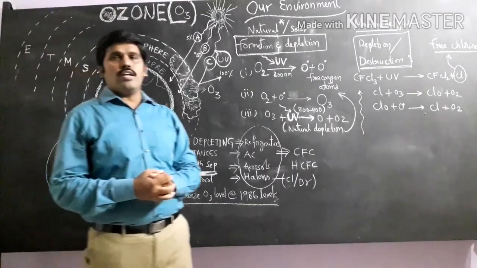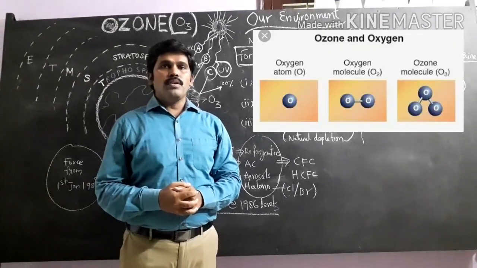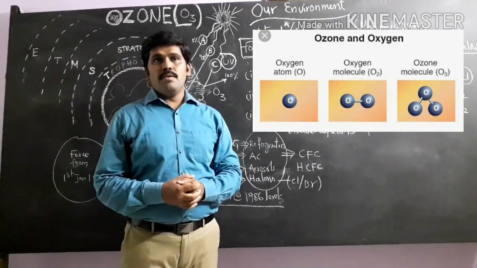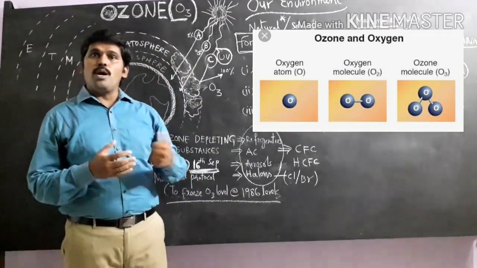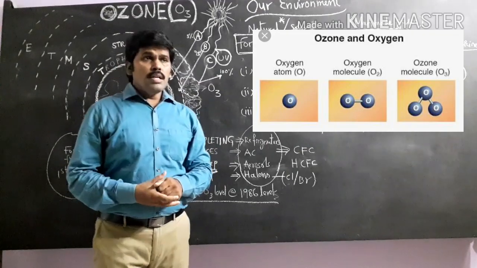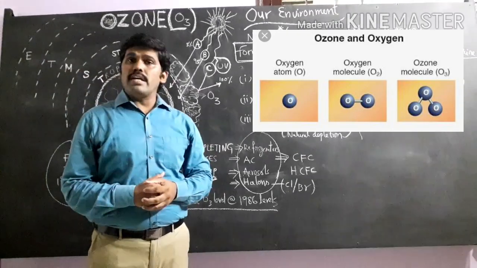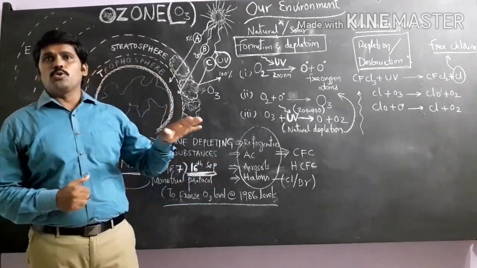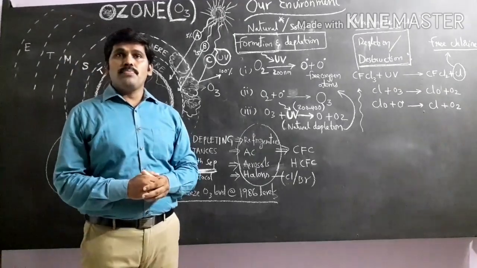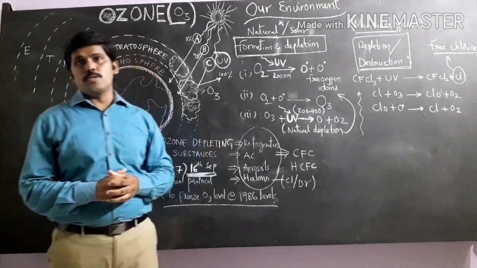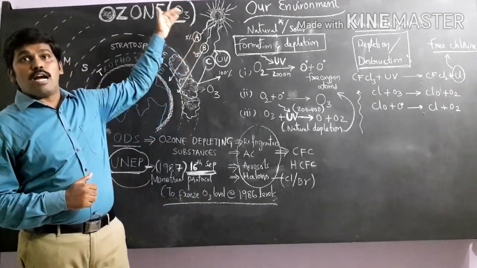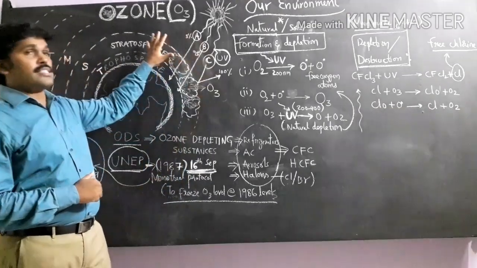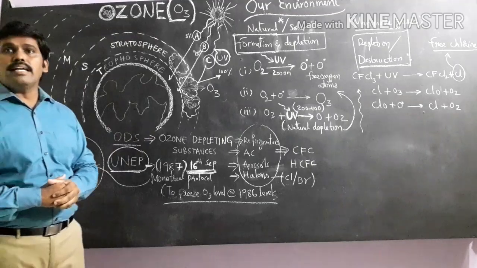As you know, oxygen is a diatomic molecule, O2, which is very important to all aerobic forms for generation of energy. But ozone is a triatomic molecule formed by oxygen. Oxygen is good for all living organisms, but ozone is a very poisonous gas in the troposphere. We are fortunate that ozone is not stable in the troposphere, but in the stratosphere it plays an important role in protecting the entire earth surface from dangerous ultraviolet radiations.